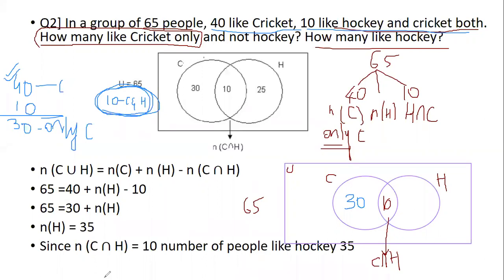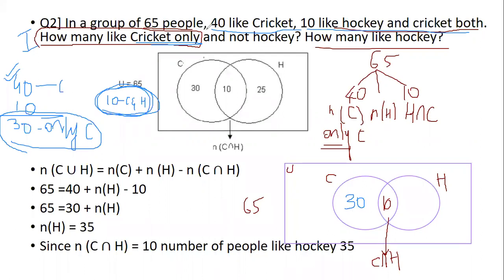Yes? Okay. Now, 30 are the people who like to play cricket only. So, for my first question, that was how many like to play cricket only? See, cricket only. So, using the Venn diagram, I found out 30 of them like to play cricket only.